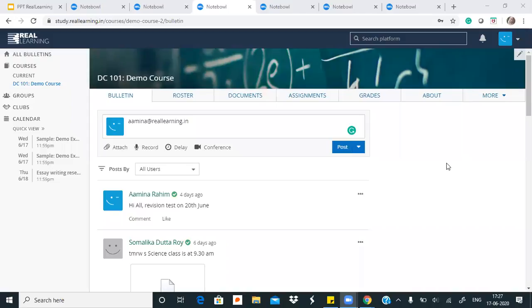Surely, the app is definitely in our pipeline, and we will keep updating you. But we've also made sure that this is usable through phones, for both students and teachers. All the features in front of you are just as easily usable from a mobile phone as what I showed you on my desktop.